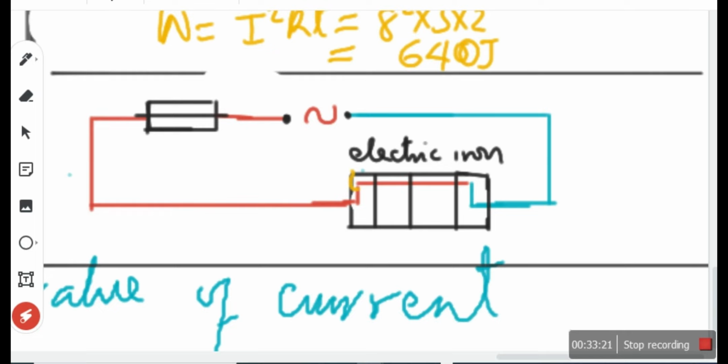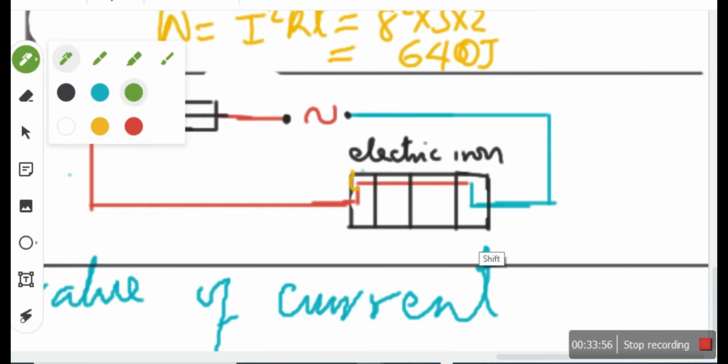So now, if by accident a strand of wire from the live makes contact with the body of this iron, this body becomes live. The body becomes what? Live. And so if an operator, the user, touches it, the user gets electrocuted. So to prevent that from happening, what do we do? Now you watch it. This is what we do.